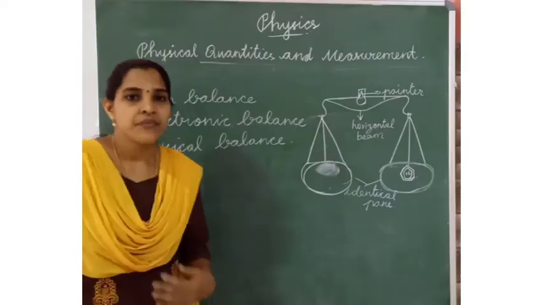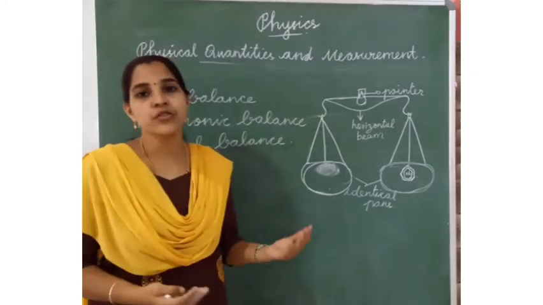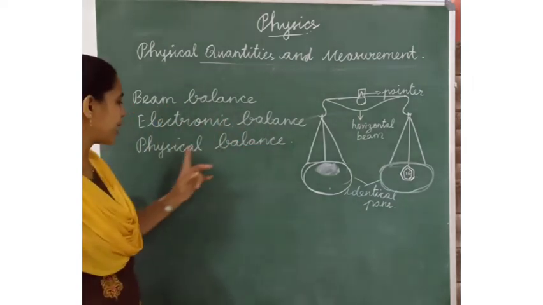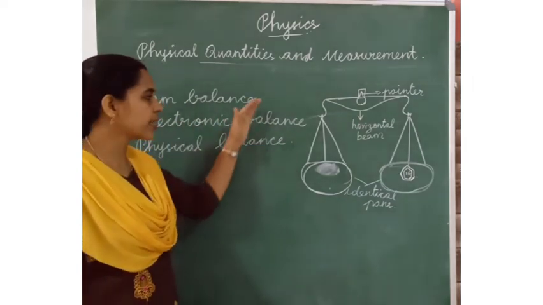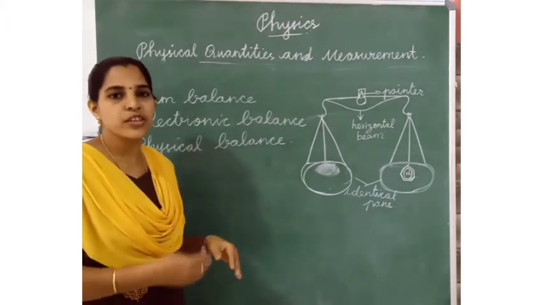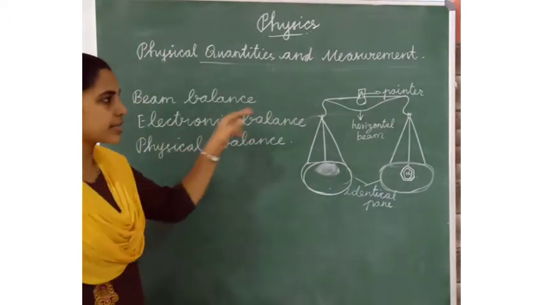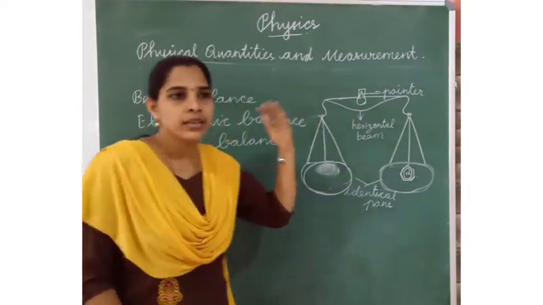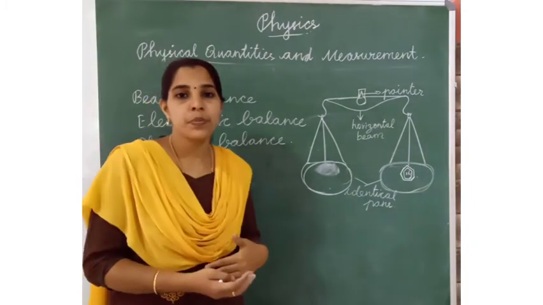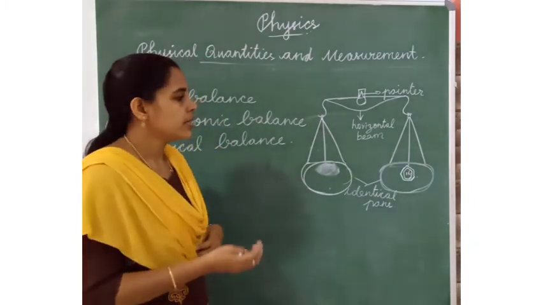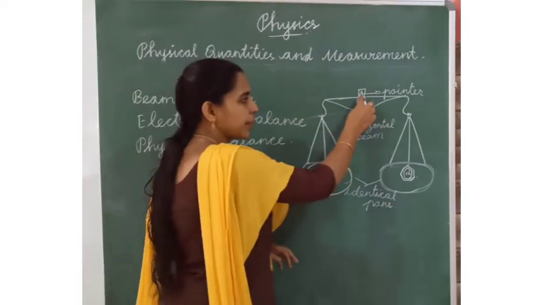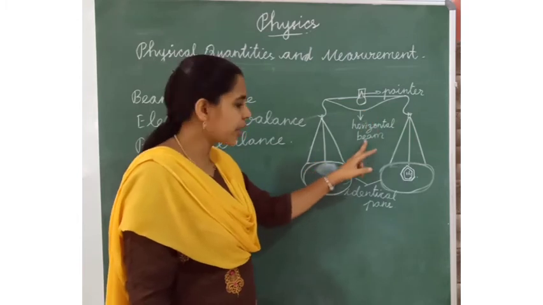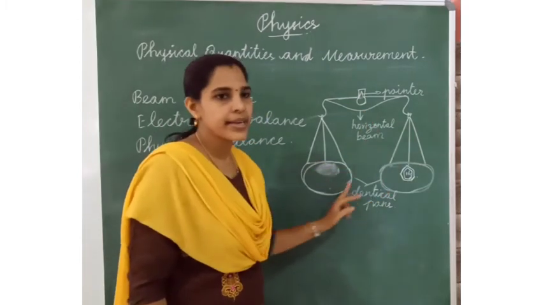Okay, then we have to measure the mass. We have to use some balances: beam balance, electronic balance, and physical balance. Okay, these are the instruments used to measure the mass. Beam balance. Listen here. This is the beam balance. This we can see in the grocery shop. In the middle it has a pointer, and this is the horizontal beam. These are the two identical pans.